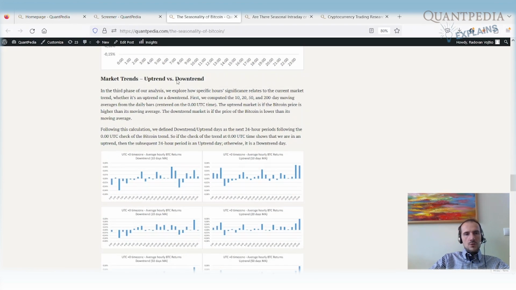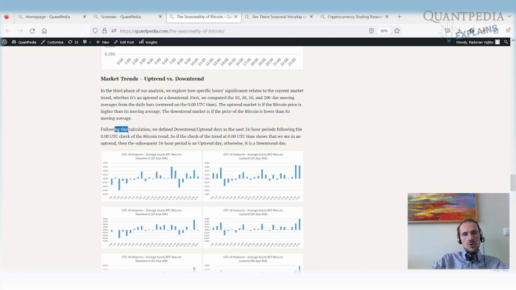Then we check market trends, so uptrend versus downtrend, and how the performance over those two significant hours looks when we control for the market trend. Firstly, we computed the 10, 20, 50, and 200-day moving averages from daily bars. So it's the daily bar at 00 UTC time. We calculated the daily moving average from this time. And then we define the uptrend market if the Bitcoin price is higher than the moving average at 00 UTC time, and the downtrend market if the price of Bitcoin is lower than its moving average.